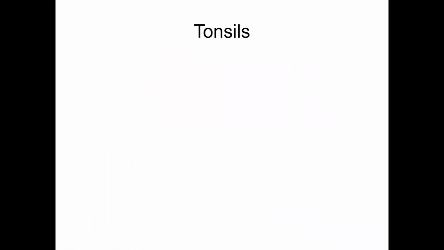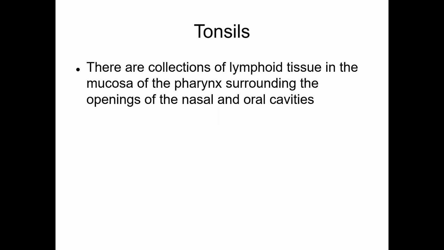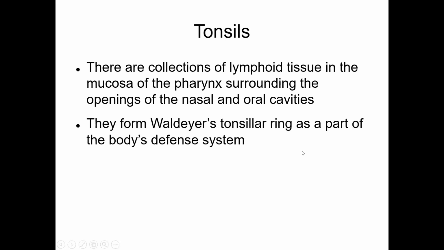So let us talk about the tonsils. The collection of lymphoid tissue in the mucosa of the pharynx surrounding the openings of nasal and oral cavities. They form what is called Waldeyer's tonsillar ring as a part of the body's defense mechanism. So this is where the nasal and oral pharynx have the defense mechanism, because organisms can pass either through the nasal cavity or through the oral cavity to enter the body.